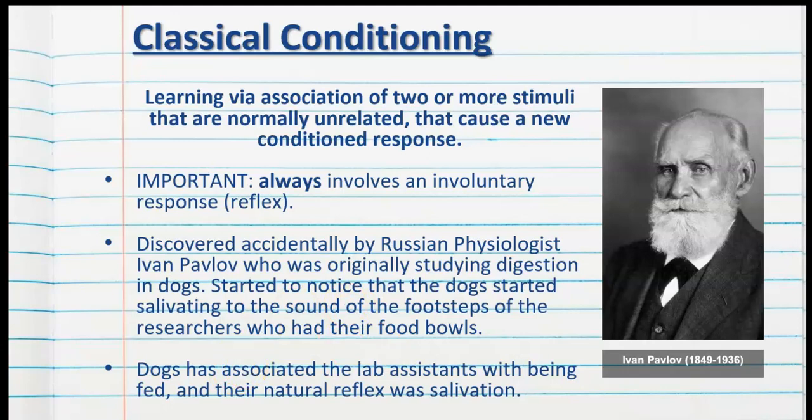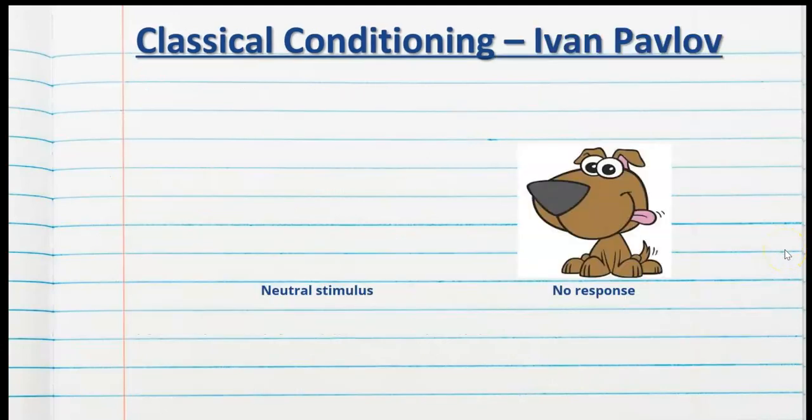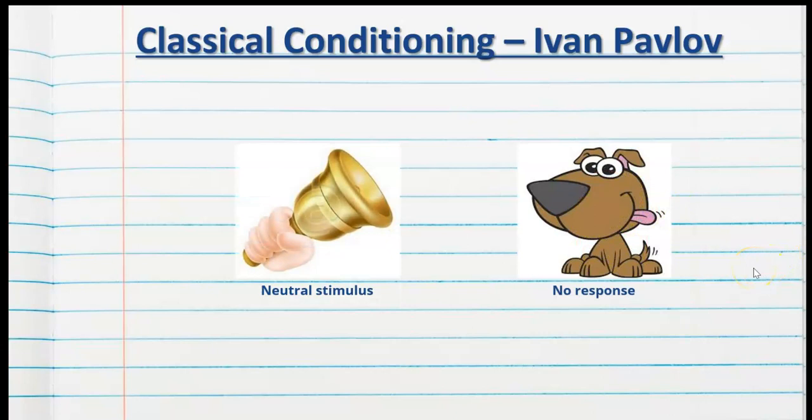So because of this discovery, Ivan Pavlov, pictured here, decided to do his own very famous and very important trials on classical conditioning with his dogs. So we're going to go through a demonstration with little Dexter here. Pavlov first presented his dogs with what we call a neutral stimulus.